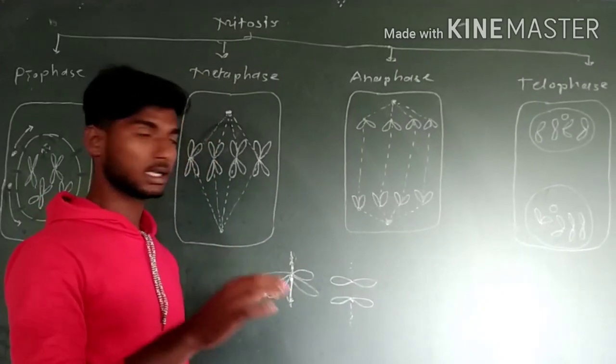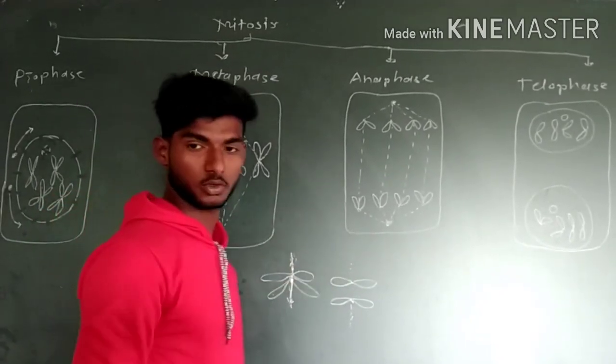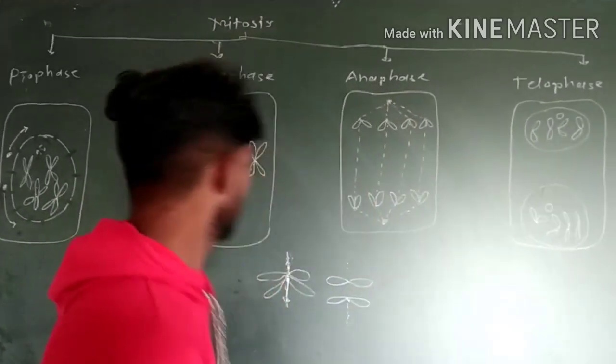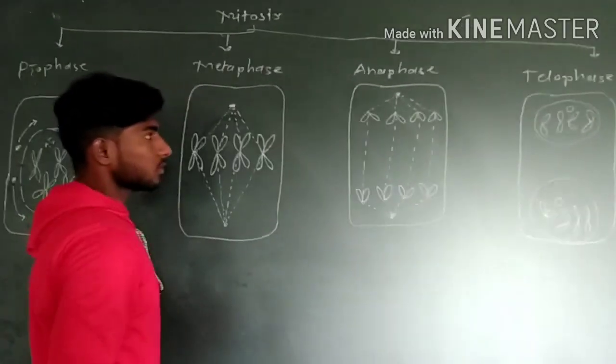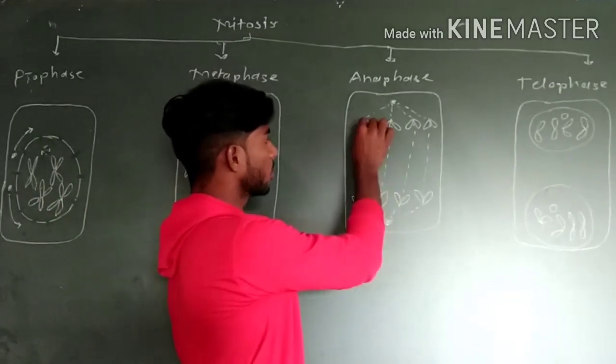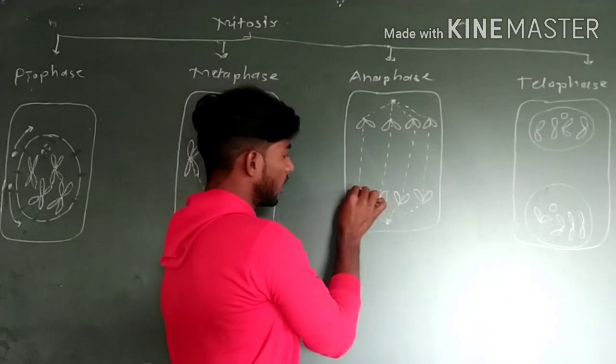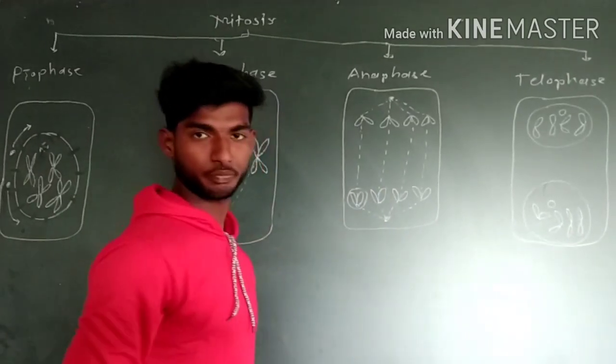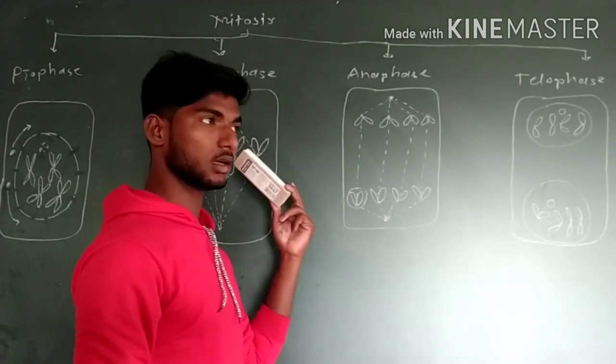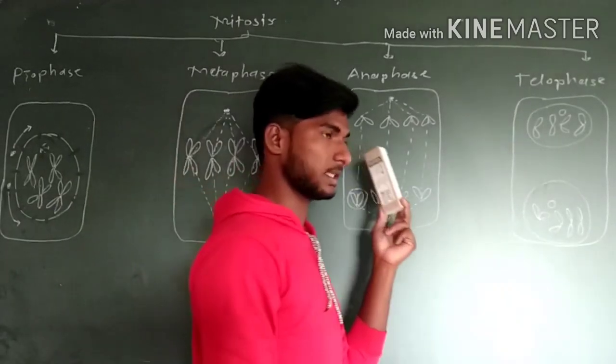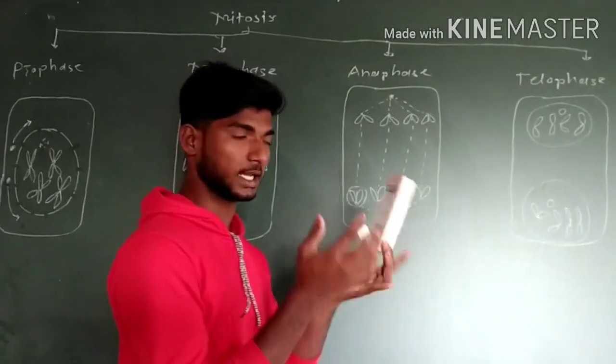So what happens in anaphase? In anaphase, the broken chromosomes move apart. Now this is one chromosome. DNA was replicated in S phase, so the chromatids got doubled.